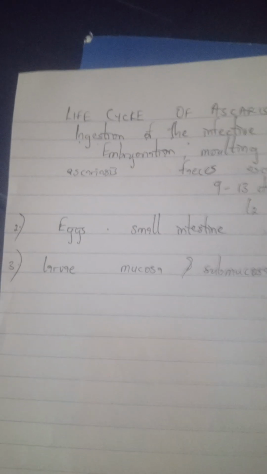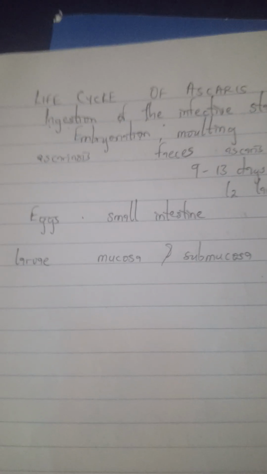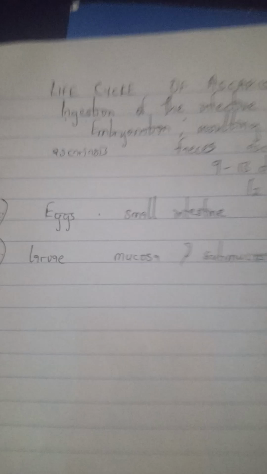So once the person takes in the infective stage, the L2 larva, and the egg goes into the small intestine, it will hatch. Then the larva will penetrate the mucosa and the submucosa of the small intestine.